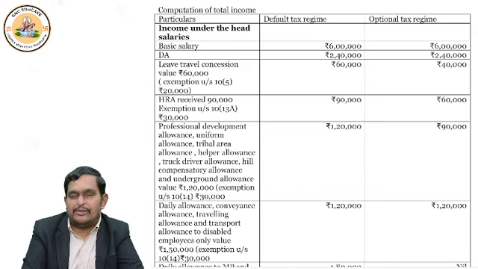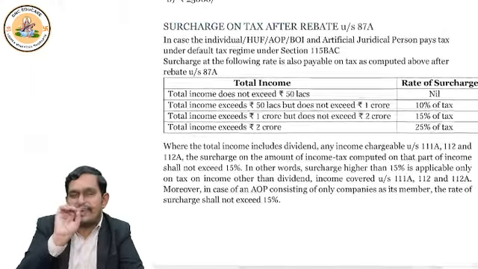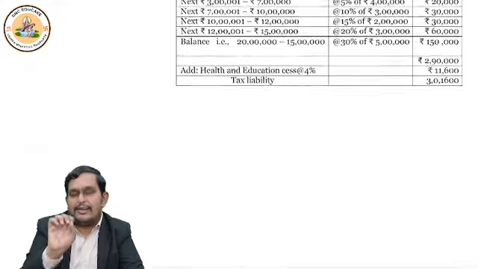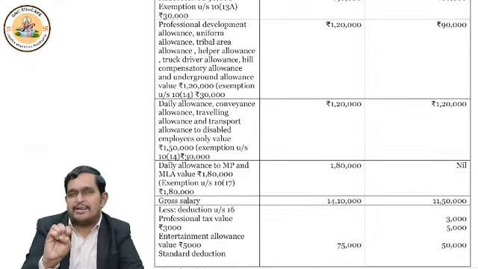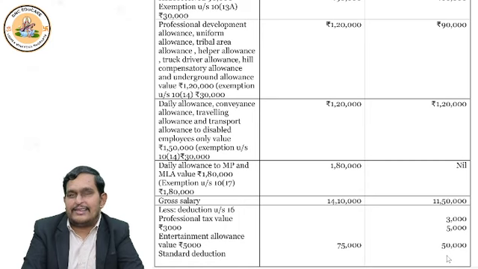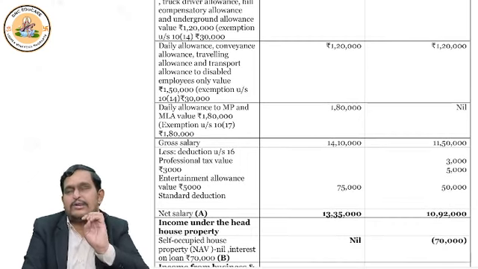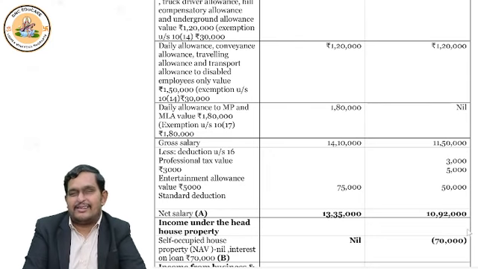Okay, very good. Now let's come to next part. These are 4 allowances which you have to specifically remember. We'll stress more in the salary chapter, but still you have to remember, because these 4 allowances have no difference in treatment in both the regimes. What are they? They are daily allowance, traveling allowance, conveyance allowance, and transport allowance to disabled employees.